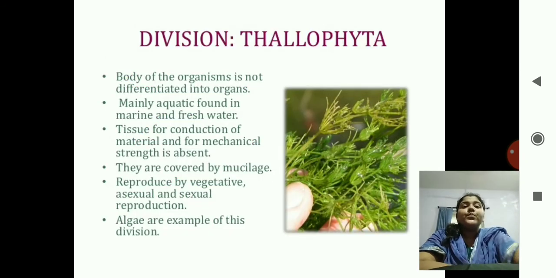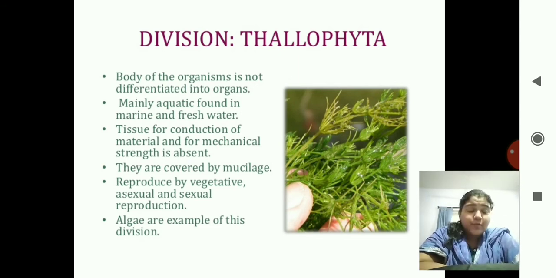Okay, so in the plants we have divisions. The first division is Thallophyta. What is the meaning of Thallophyta? It is again a Greek word. Thallus means lobed, and the meaning is simple plants, very simple plants. There is no complex organization in these plants. Thallus means lobed. So the first characteristic is that the body of the organism is not differentiated into parts. It is just a lobe.